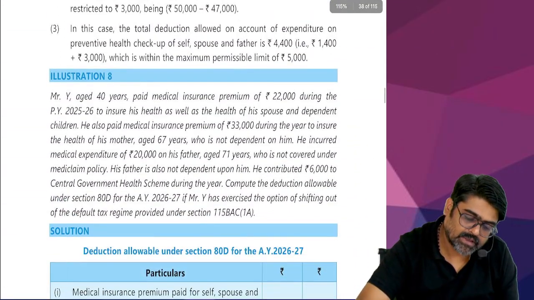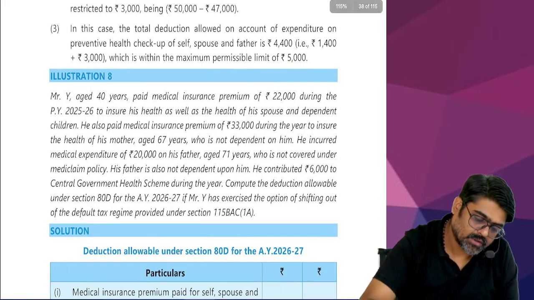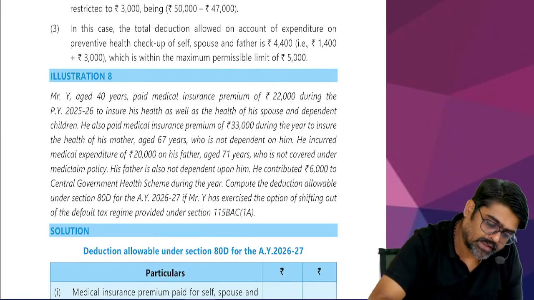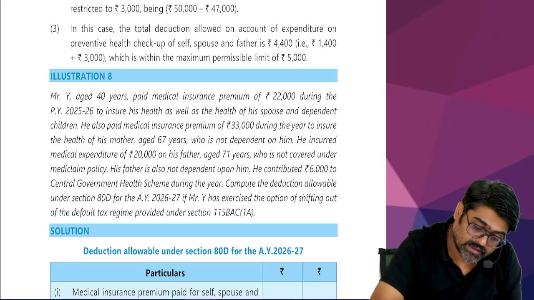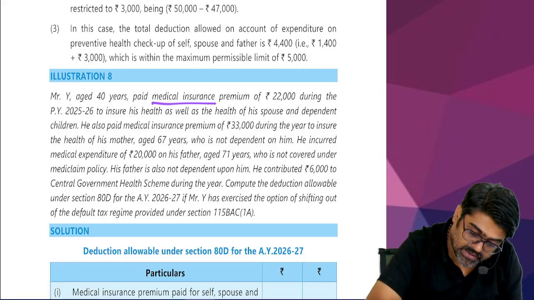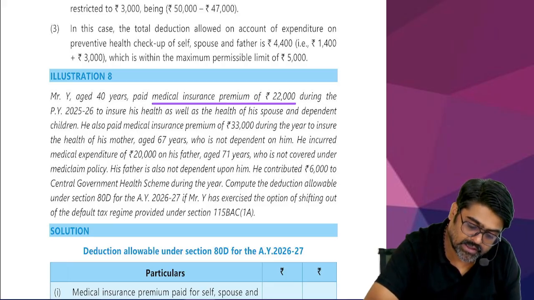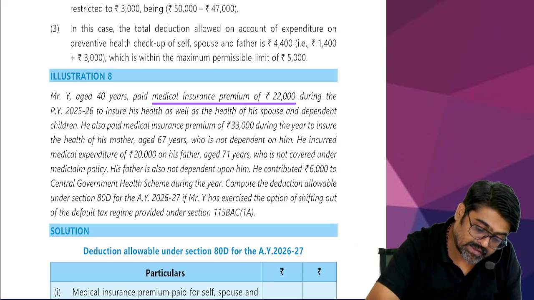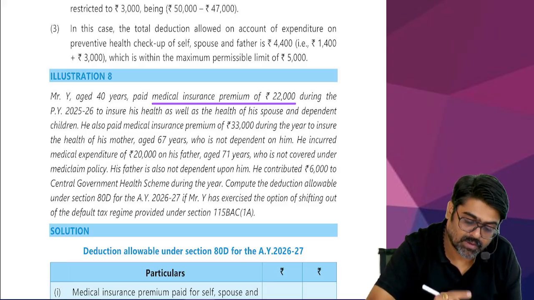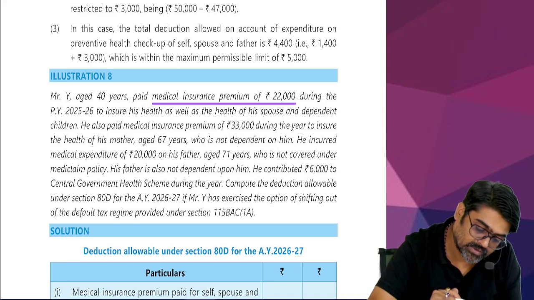Illustration 8. Mr. Y aged 40 years. What is the age of Mr. Y? 40 years. Meaning he is not a senior citizen. Okay. Paid medical insurance premium of 22,000 during the previous year 25-26 to ensure his health as well as the health of his spouse and dependent children. Okay, for self, spouse and dependent children, the premium is 22,000.